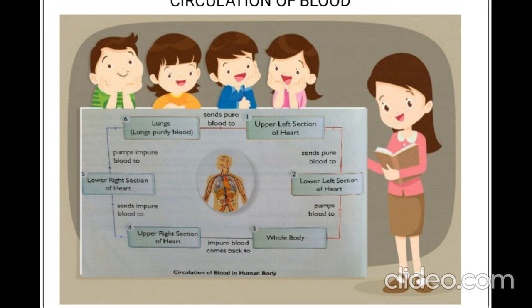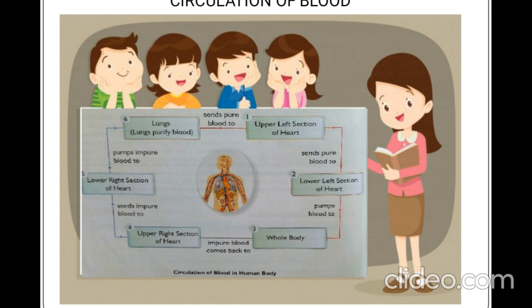From all parts, the content of the blood will get utilized by different parts of the body, and then the waste from different parts will be collected by the blood and sent to the right portion of the heart, that is the lower right portion of the heart. From there the blood will be sent to the lungs for purification.